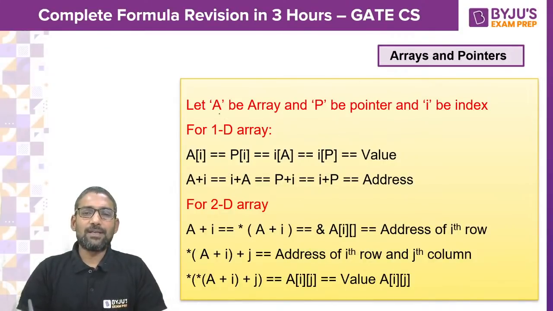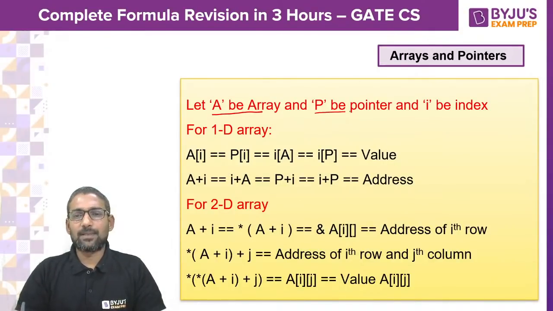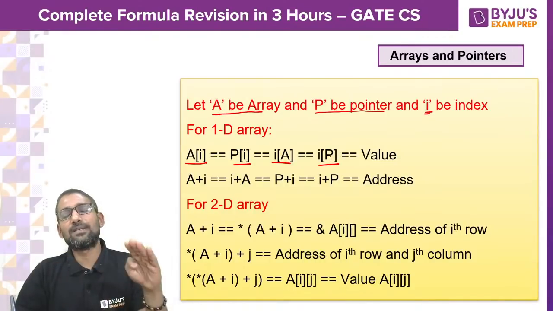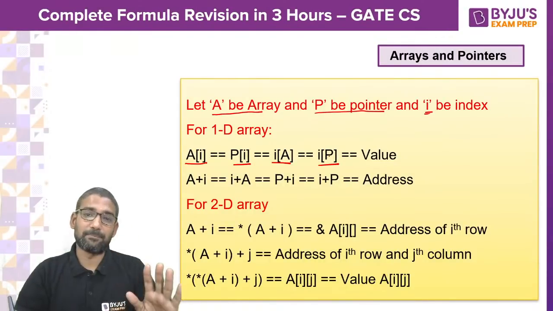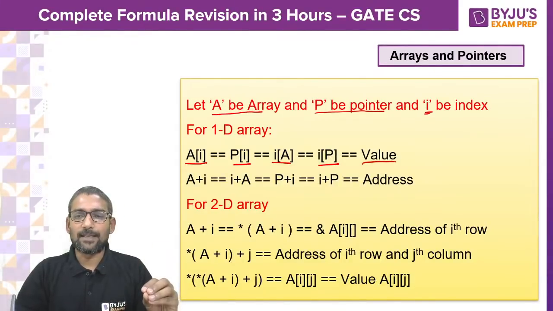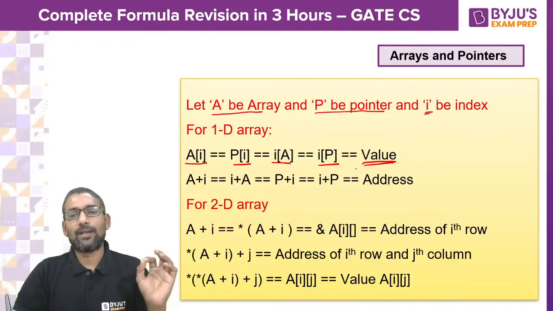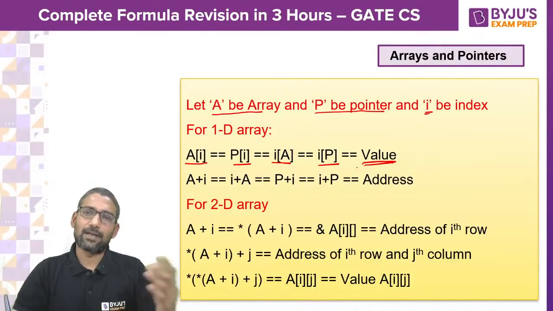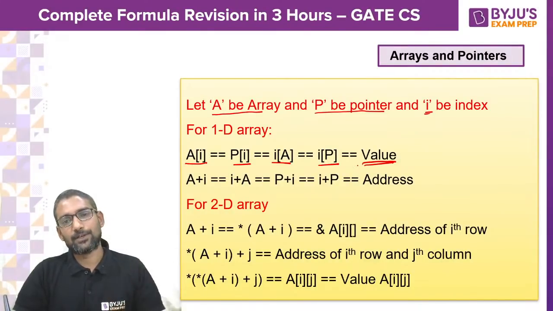Suppose A is the array and P is the pointer, I be the index, let us suppose. If so, whenever you say A of I or P of I or I of A or I of P, all these 4 mean the same. All these 4 refer to what? Value.